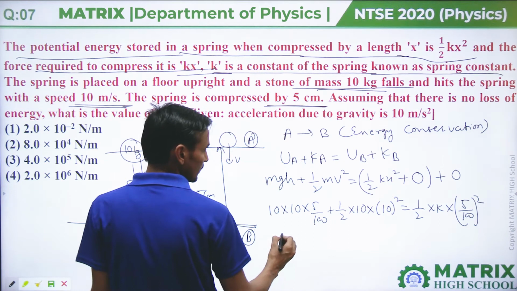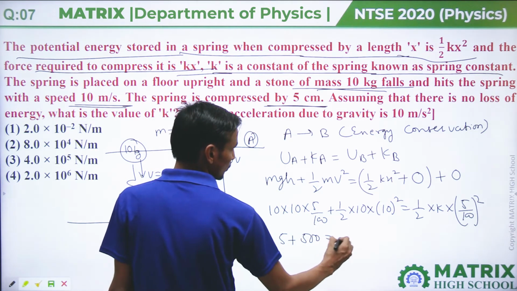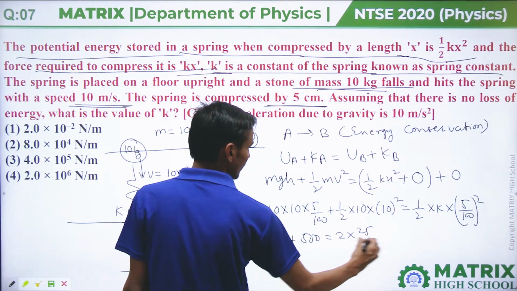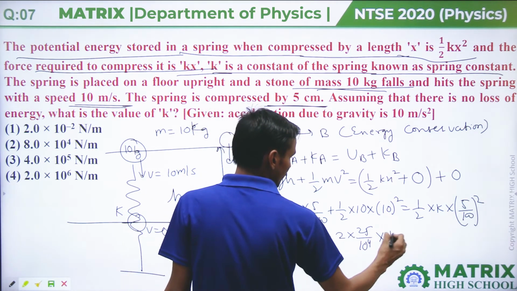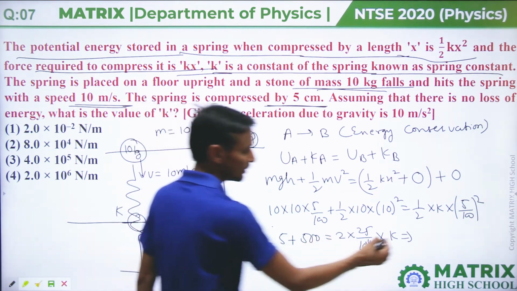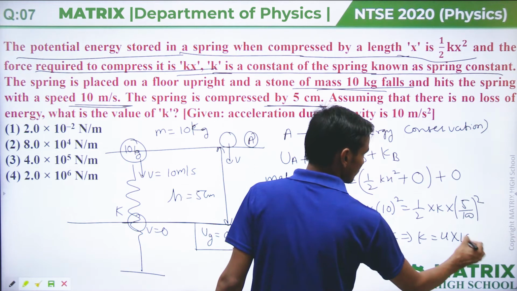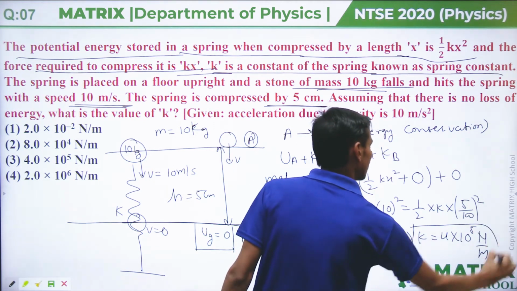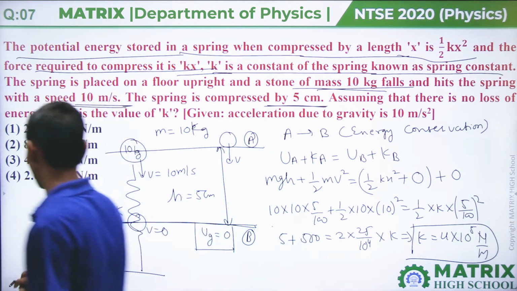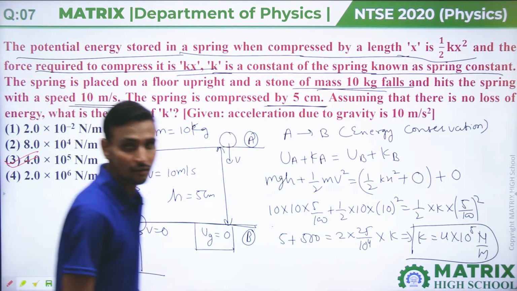If we solve this, then 5 plus 500 equals 2 into 25 divided by 10 raised to power 4 into k. Now from this equation the value of k comes out 4 into 10 raised to power 5 Newton per meter. So our answer will be option number third, which is the correct answer.